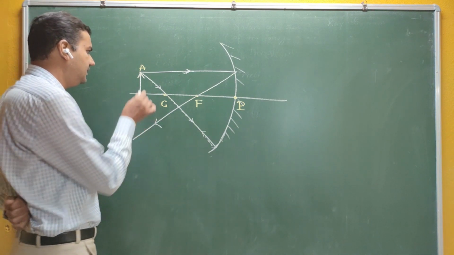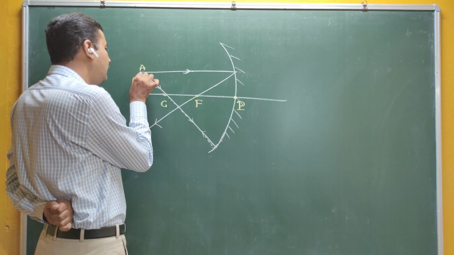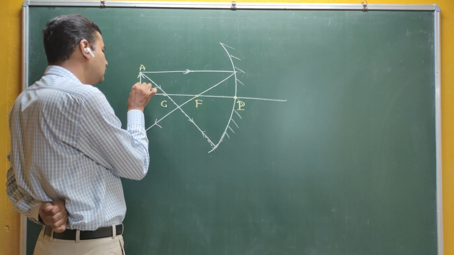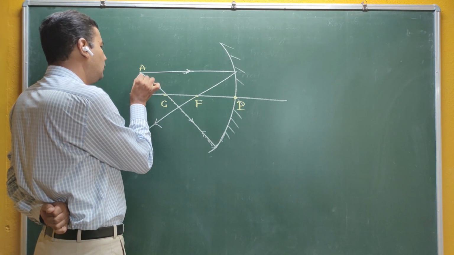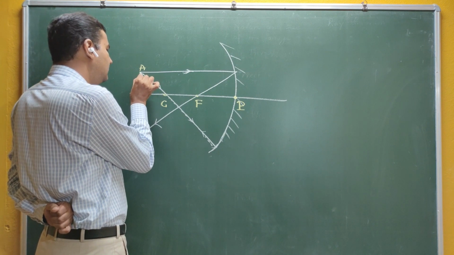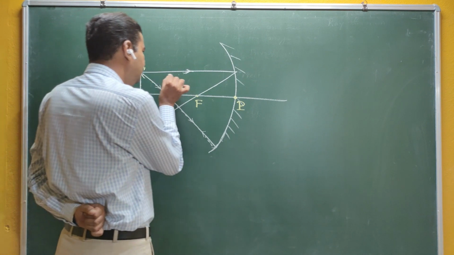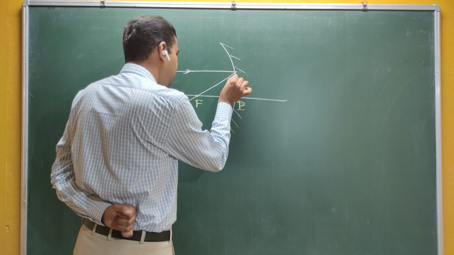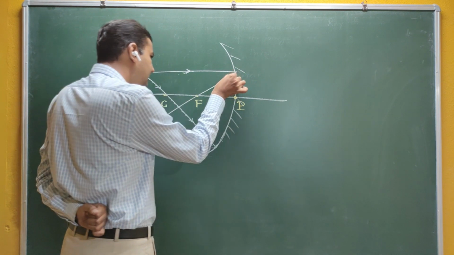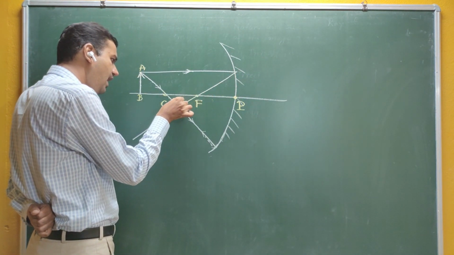But in practice, each point on AB serves like a point object. The second ray starts from this particular point, falls on the concave mirror, and gets reflected back somewhere.